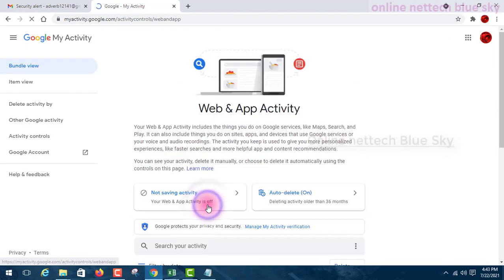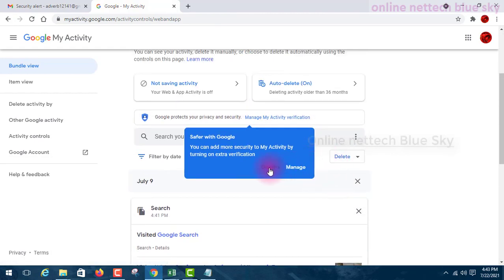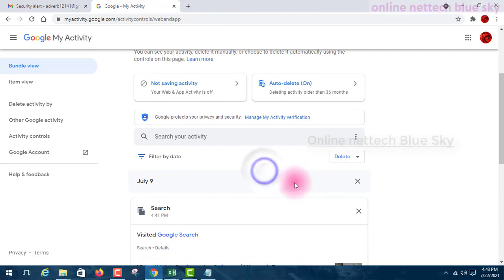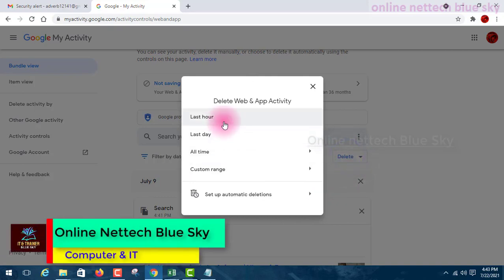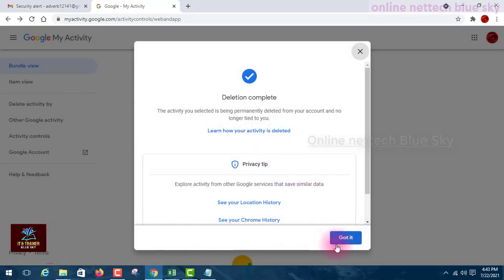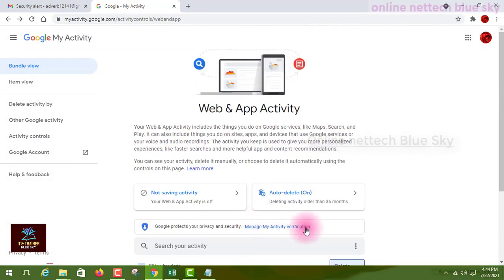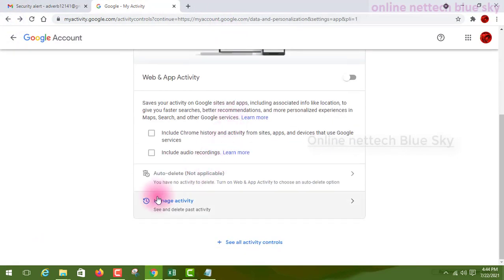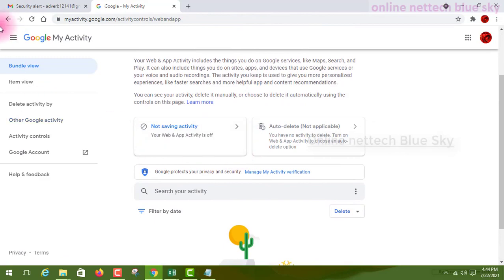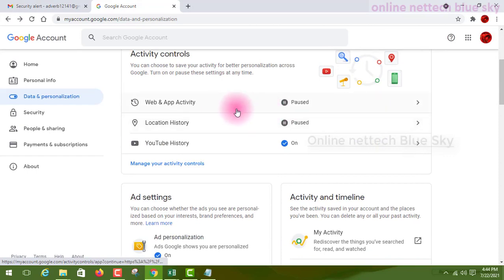Okay, and you can see auto delete on. So this means click on here. Okay, and delete all time your Google history, Google search, everything delete. Okay, so this is search activity. Google is one type of locating your activity. Okay, so click on manage activity, and you can see this is completely closed, and okay, so this first work is complete here.